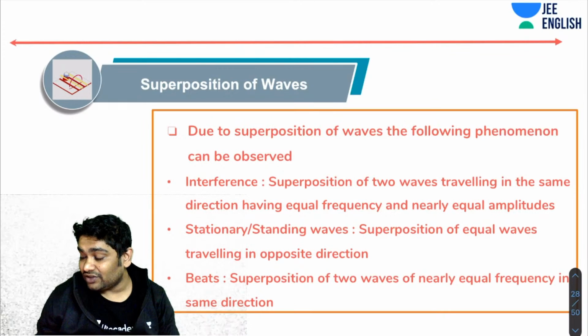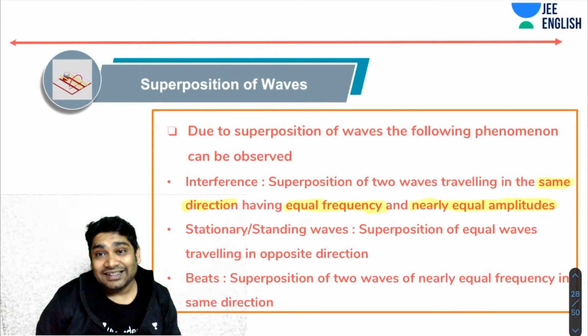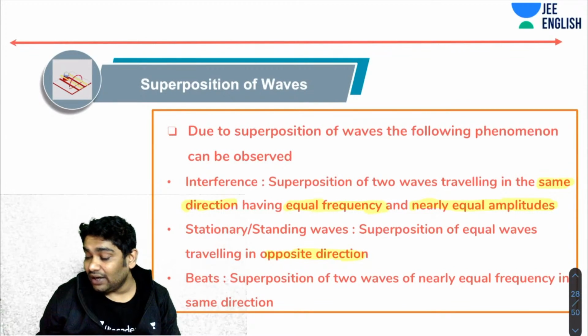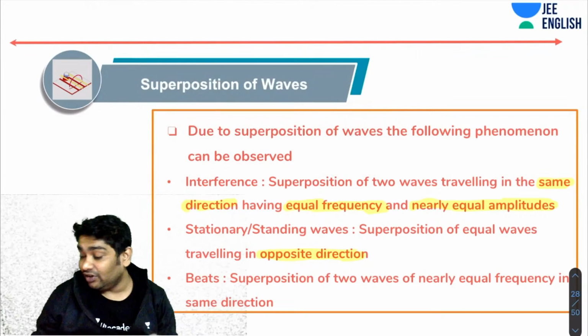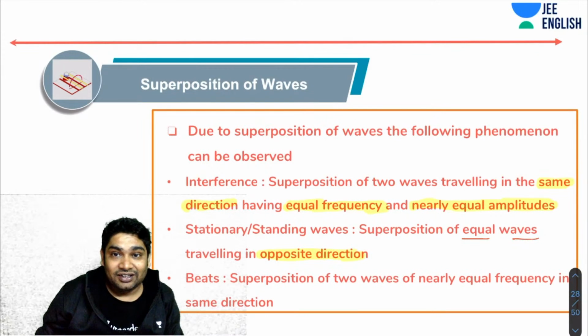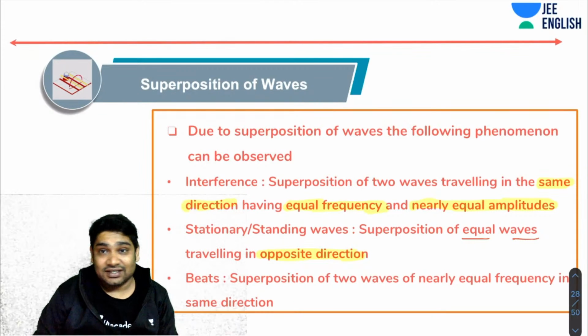This is the superposition of waves traveling in the same direction, having equal frequency and nearly equal amplitude. Then you have stationary waves, or standing waves. These result from superposition of two waves traveling in opposite directions. It has to be two identical waves, otherwise the standing wave will not be formed. Identical means they have the same amplitude, same frequency, everything exactly the same.